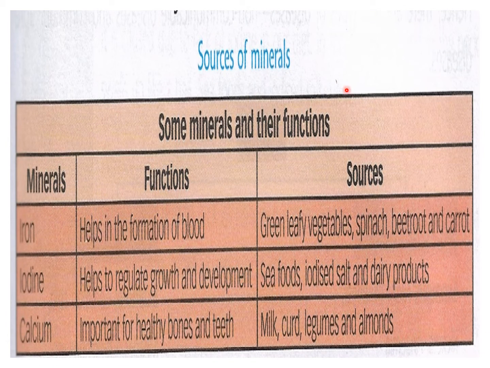Now, sources of minerals, some minerals and their functions, like iron. Iron helps in formation of blood. Green leafy vegetables, spinach, beetroot, and carrot. These are the sources of iron. Then iodine helps to regulate growth and development, and it is found in seafood, iodized salt, and dairy products. Then calcium, important for healthy bones and teeth. It is found in milk, curd, legumes, means phali wali sabziyan, and almonds. Almonds mean badam. Okay, so these are the sources of different minerals which are given in your book.